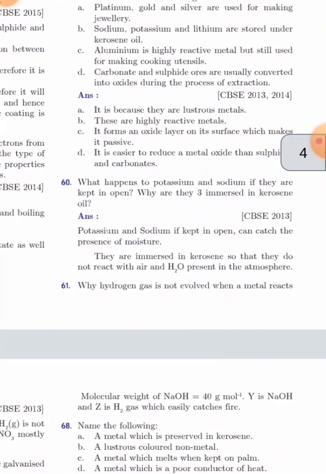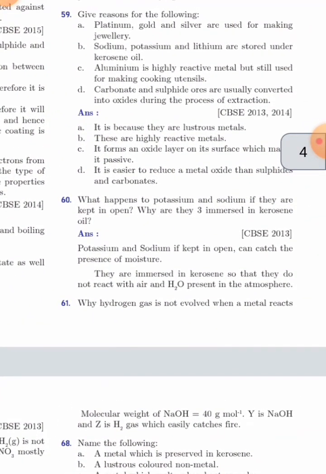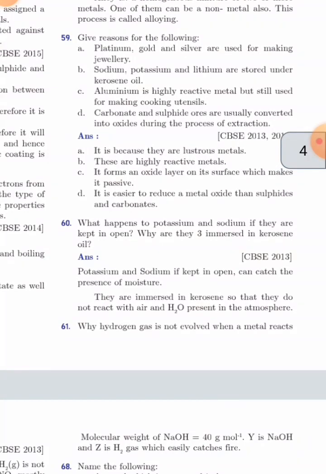Now come to question number 60. What happens to potassium and sodium if they are kept in the open? Why are they immersed in kerosene oil? Potassium and sodium kept in the open can catch fire in the presence of moisture. They are immersed in kerosene so that they do not react with air and H2O present in the atmosphere.